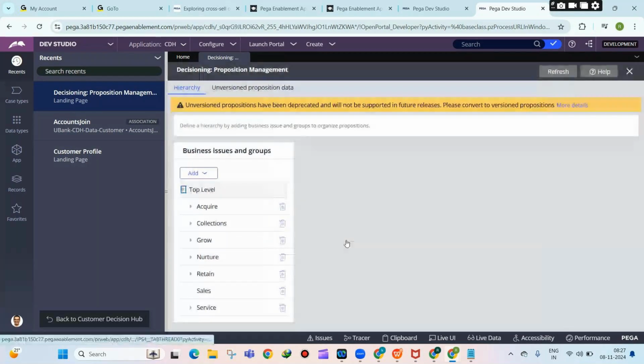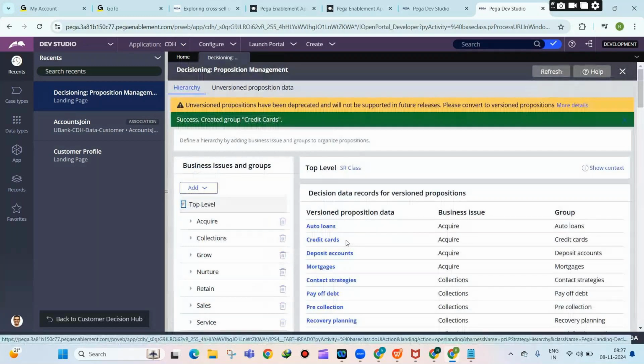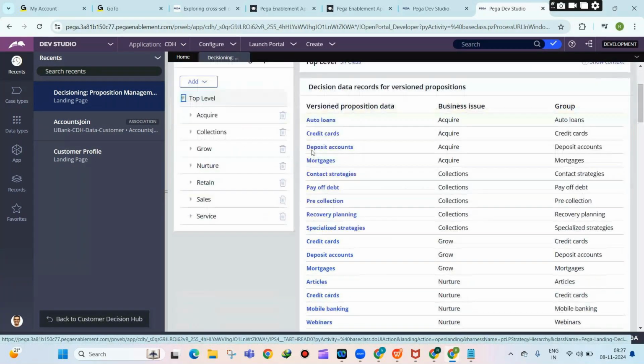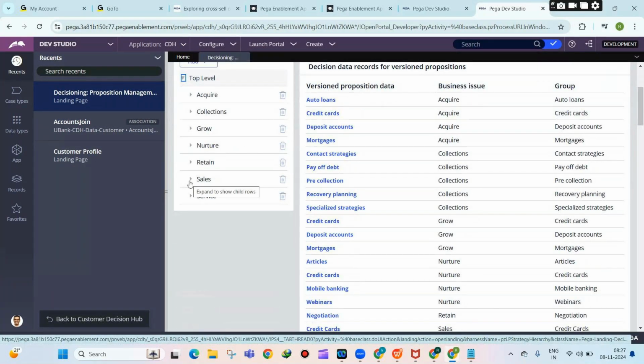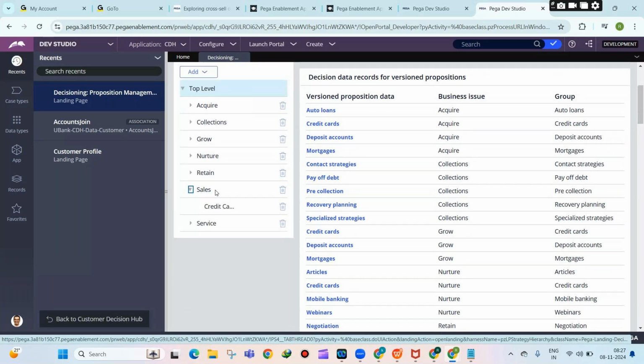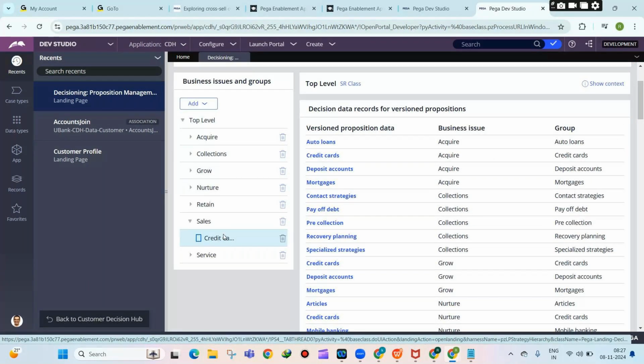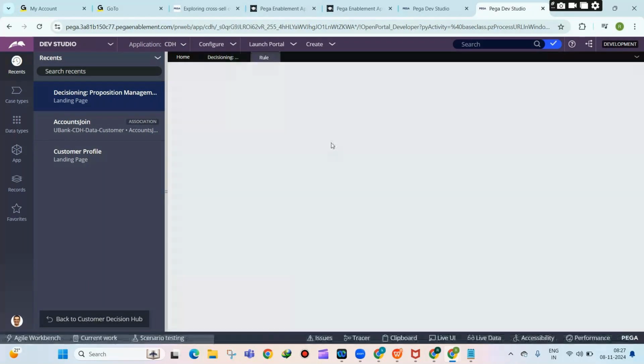Okay, so you see now our new business taxonomy is added. You see sales, and when I expand sales, credit cards. Now let us create some propositions. I'm clicking on credit cards. So when you open this, you can start adding the propositions.